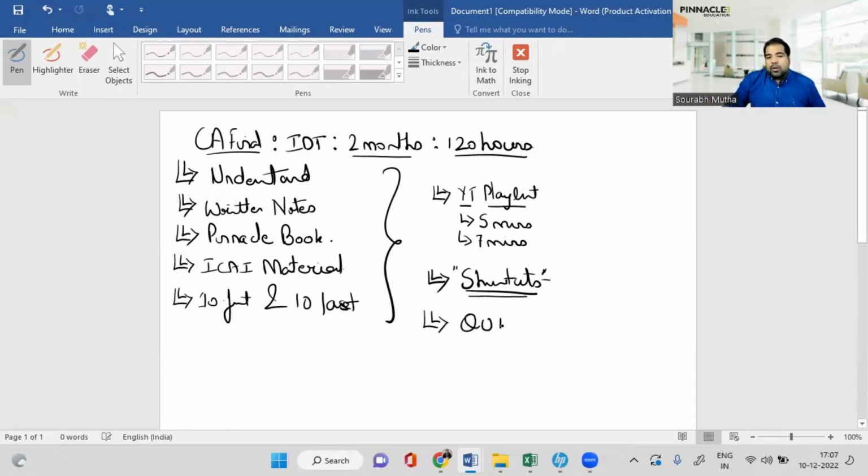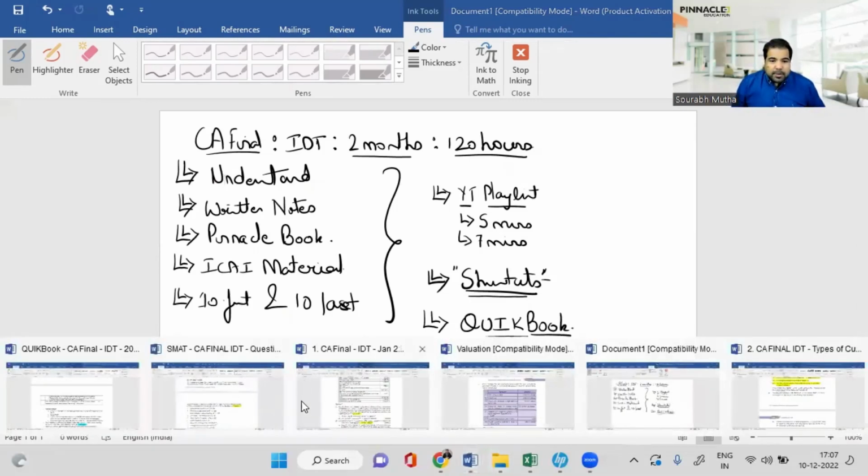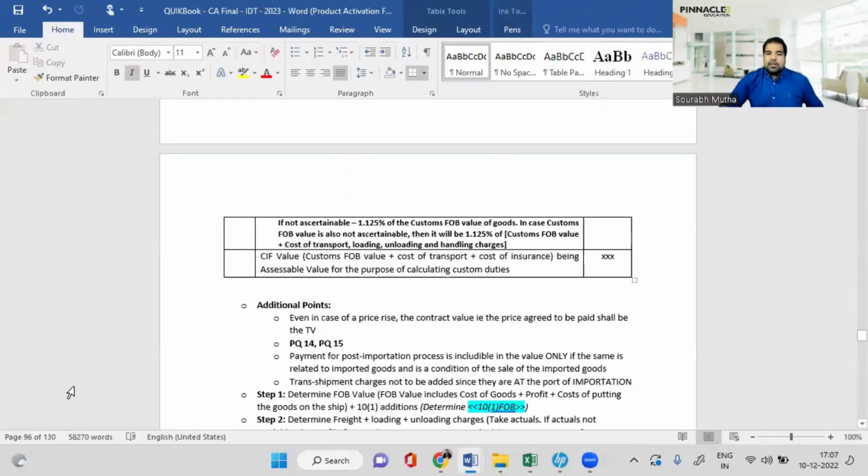Also, I have something called the quick book. Now, the quick book basically summarizes the entire IDT, whether it is GST, whether it is customs, or whatever part of IDT it is. I don't want to get into details because right now you have no idea what's there in IDT, but the entire IDT is summarized in a quick book. Let me open up the quick book if it's here. CA Final quick book. Yes, the quick book is here.